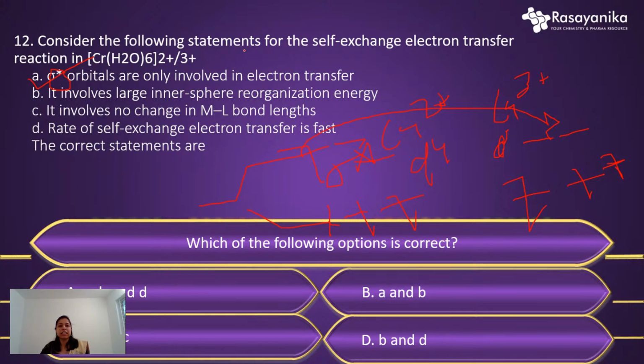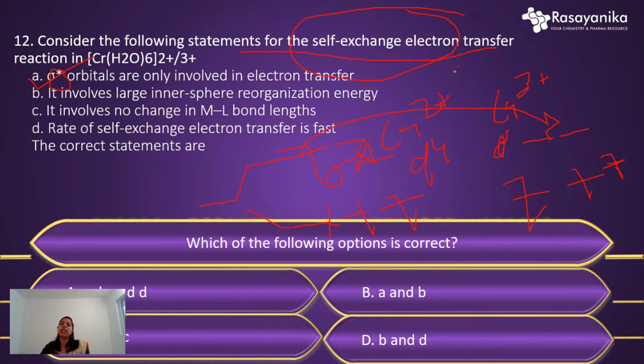If we look at our question, it is the self-exchange electron transfer, which is basically a self-redox reaction. Here the electron transfer is going to happen from sigma star to sigma star, just transferring from antibonding to antibonding orbital.